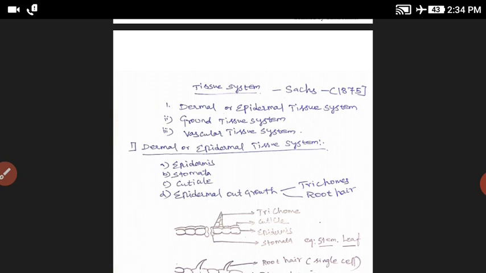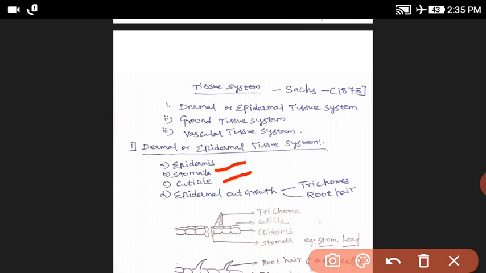The epidermal tissue system consists of the epidermis, stomata, cuticle and epidermal outgrowth. The epidermal outgrowth is divided into two parts: one is trichomes and another one is root hair. First, the epidermis.